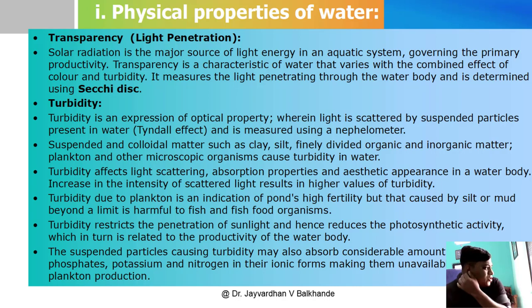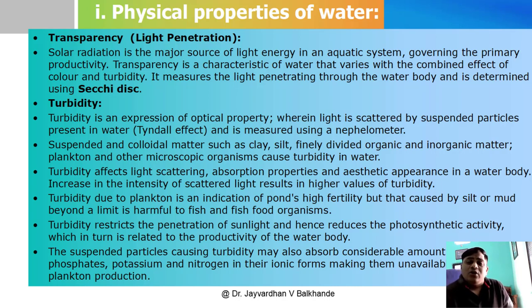This turbidity affects light scattering, the absorption properties and the aesthetic appearance of a water body. An increase in the intensity of scattered light results in higher values of turbidity. So turbidity due to plankton is an indication of a pond's high fertility, but that caused by silt or mud beyond a limit is harmful to fish and fish food organisms.